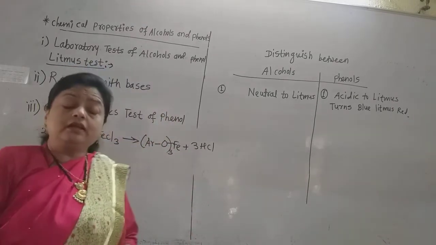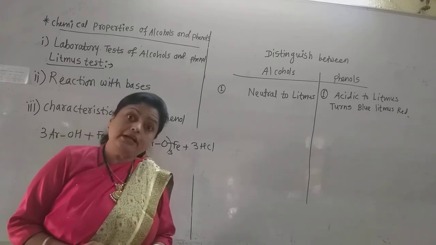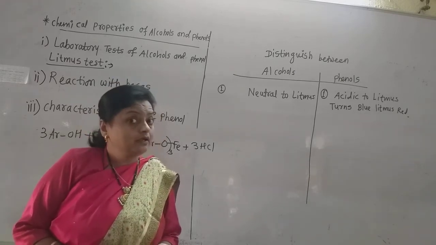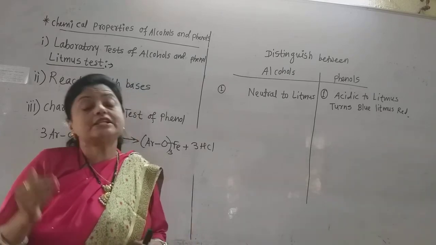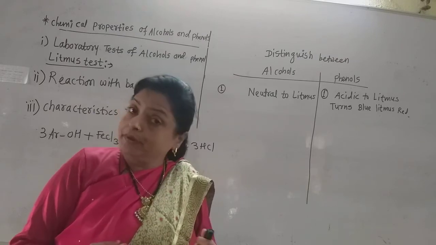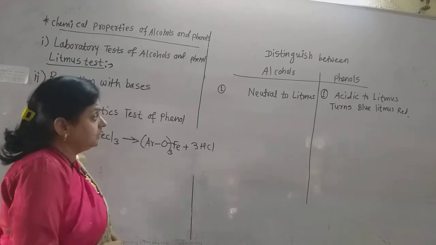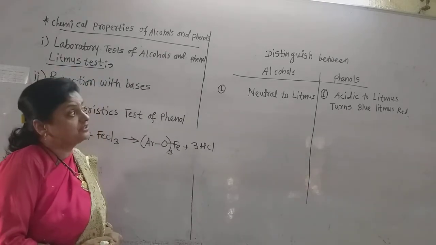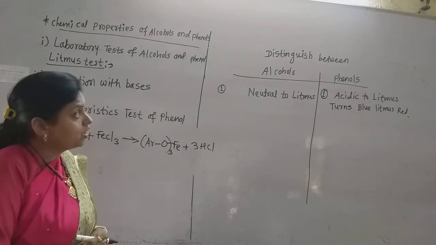And if we dip the litmus paper into the phenol, what happens? The blue litmus paper turns red. That means phenols are slightly acidic in nature. So phenols are also called carbolic acid. Now, if we distinguish this alcohol and phenol, the first point of distinguishing is what?